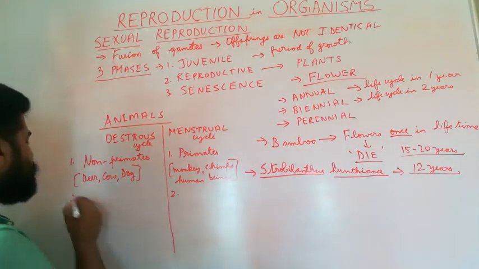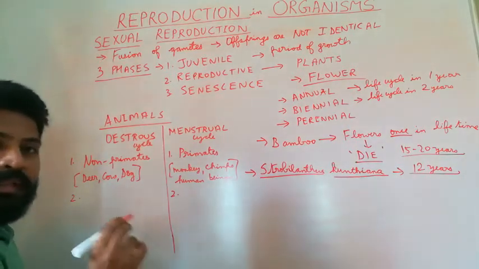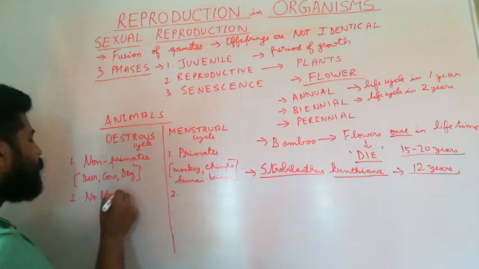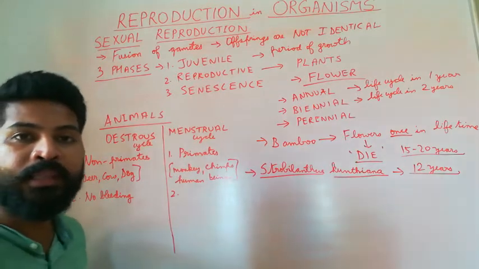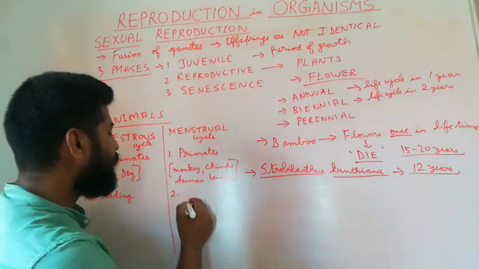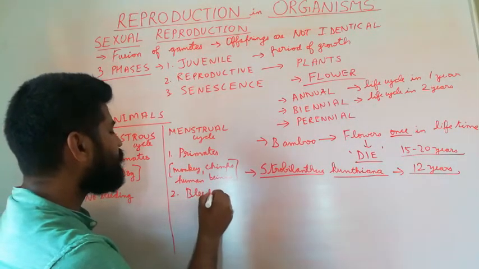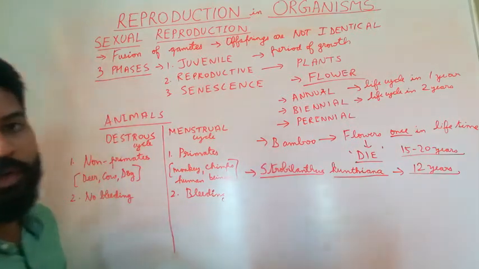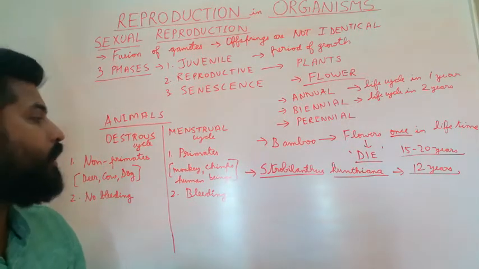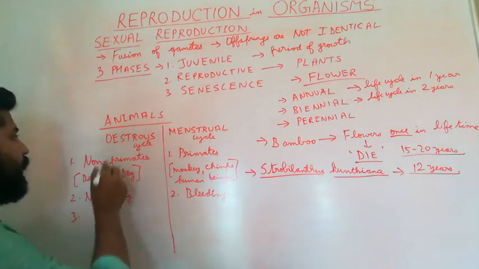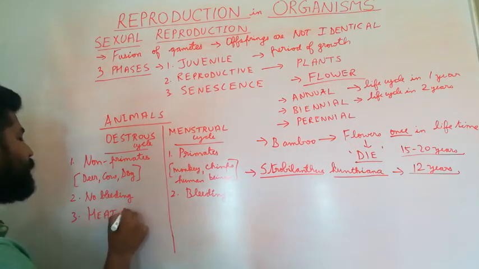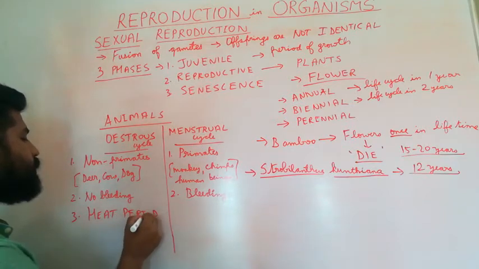The important difference between these two cycles is that in oestrous cycle, every month when there are changes occurring in the ovary as well as in the accessory ducts, there is no bleeding, whereas in menstrual cycle there is a distinct bleeding due to the cyclical changes taking place in ovary and the accessory ducts. And animals showing oestrous cycle exhibit a heat period during the oestrous cycle.